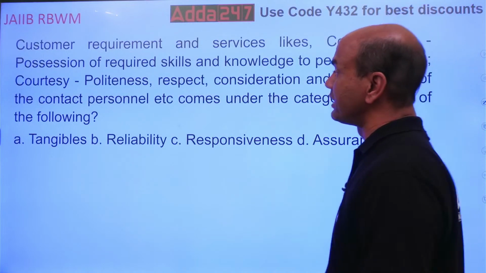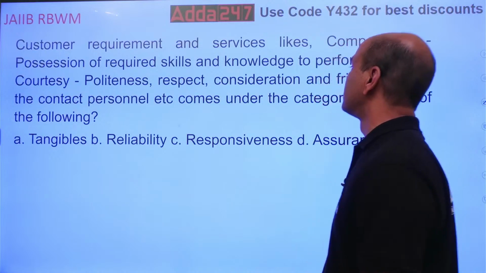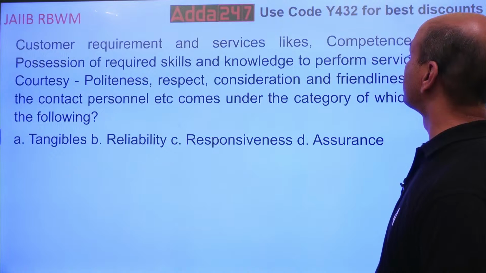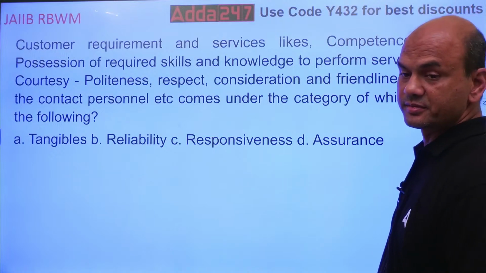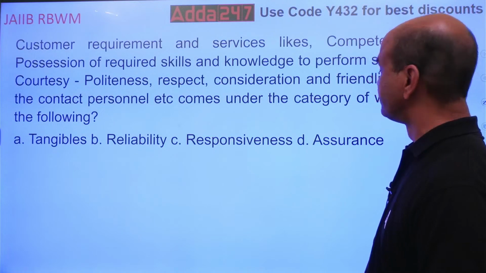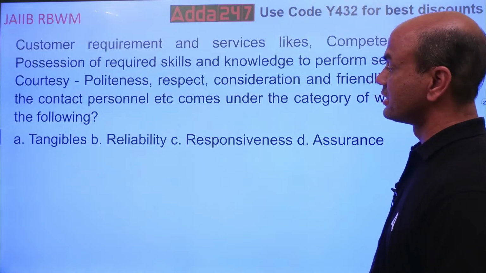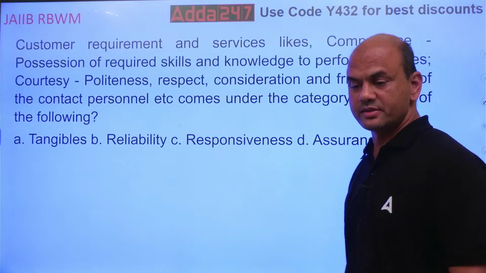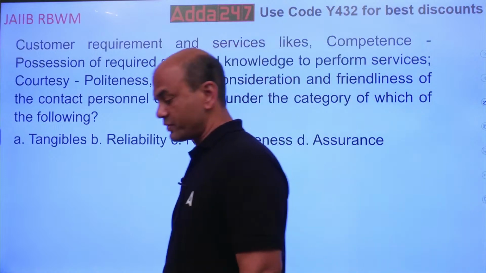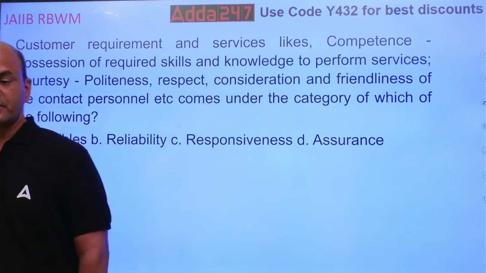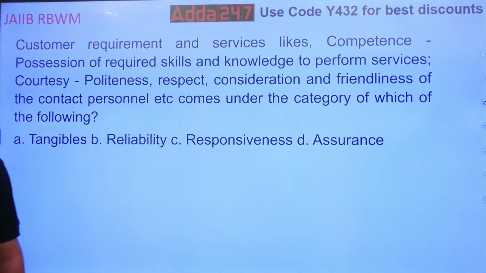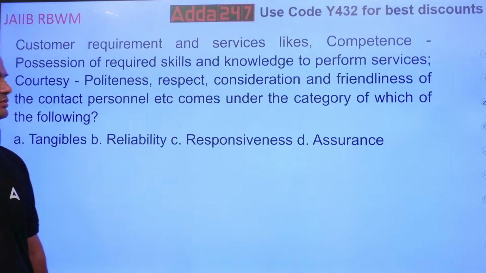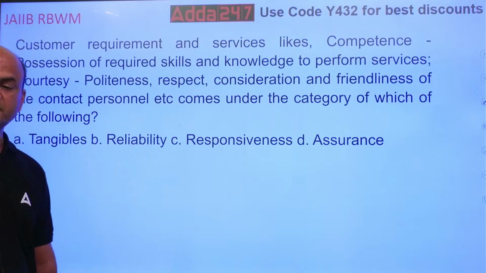See this: politeness, consideration, friendliness, knowledge to perform services. It comes under tangibles, reliability, responsiveness and assurance. Under which one will it come? Think, everyone.